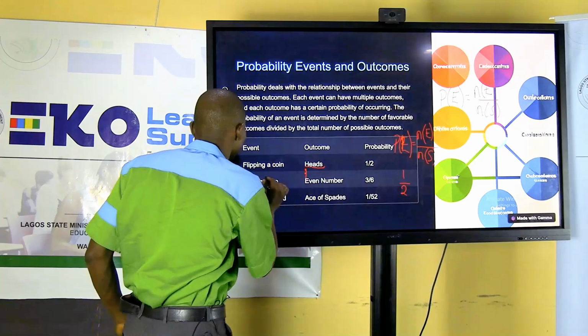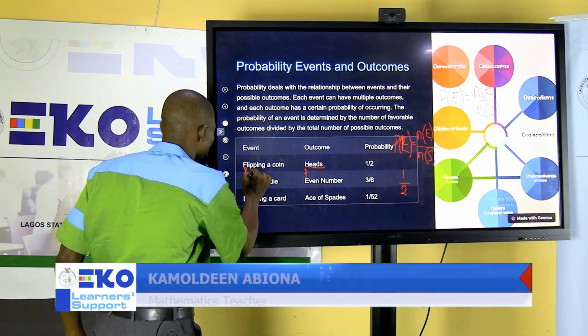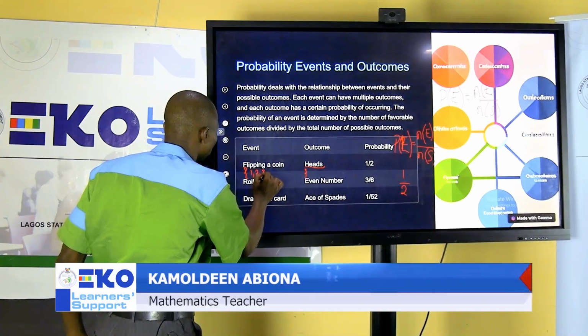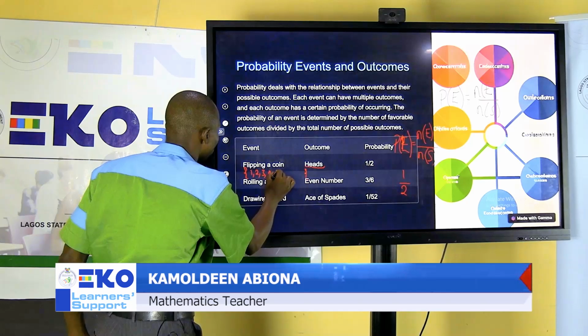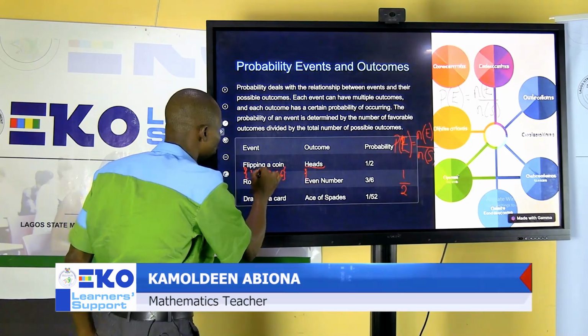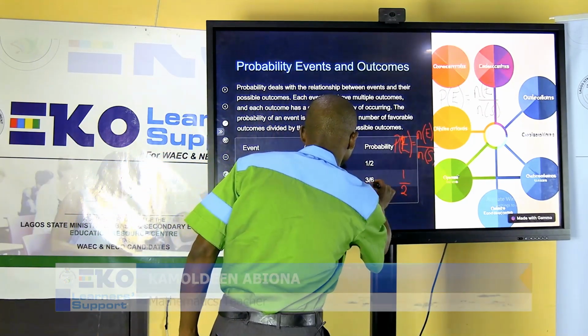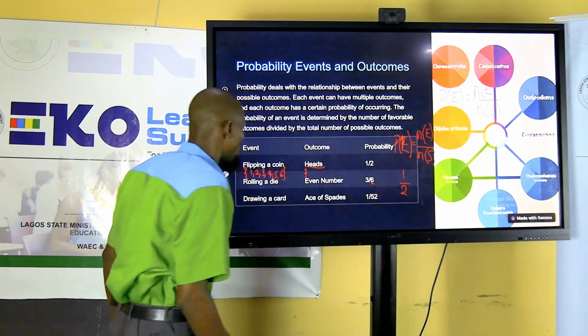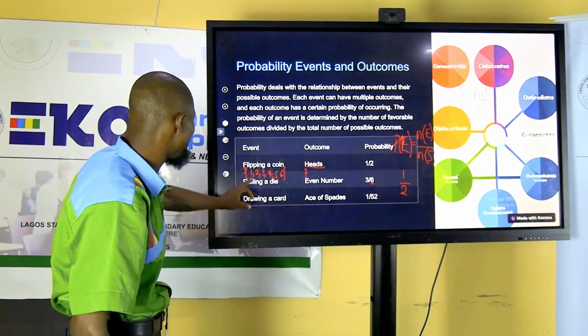What are the even numbers that we have in a die? Firstly, what are the results of rolling a die? We have 1, 2, 3, 4, 5, 6. So the cardinality is what? The cardinality is 6.